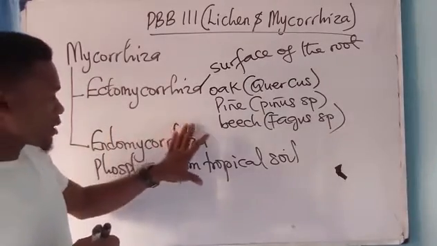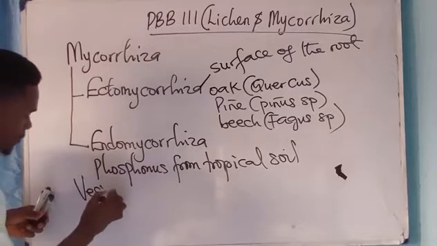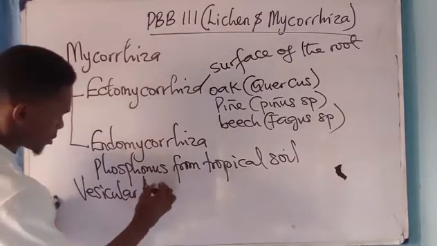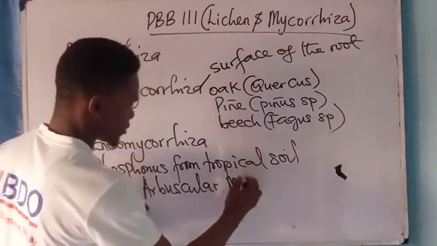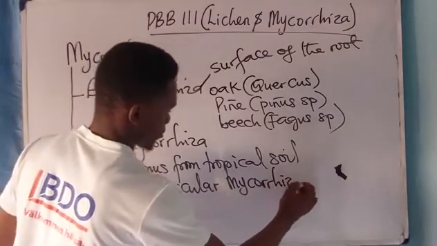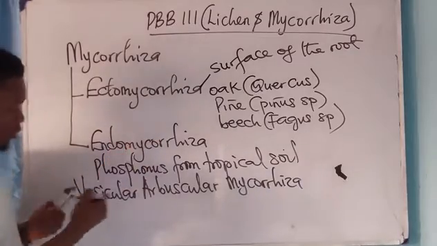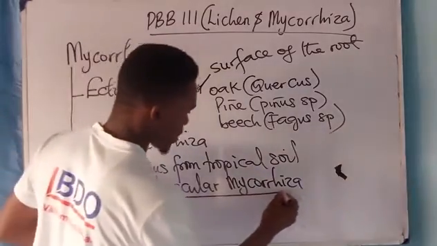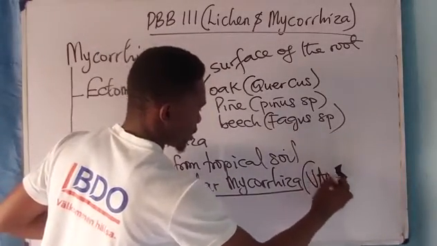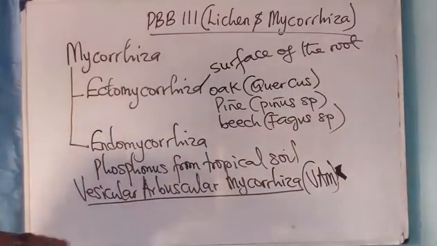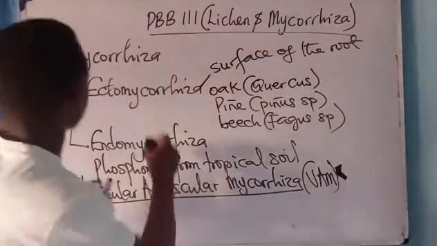The endomycorrhiza. It is this endomycorrhiza that now leads to what is called vesicular arbuscular mycorrhiza. It is this endomycorrhiza that leads to what? Vesicular arbuscular mycorrhiza. That is VAM. VAM. Now, what is the meaning of vesicular arbuscular mycorrhiza? Let us check what it is.